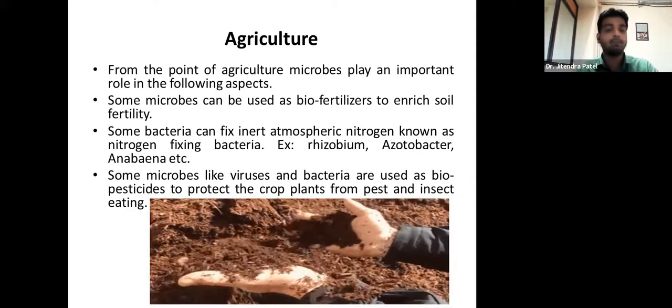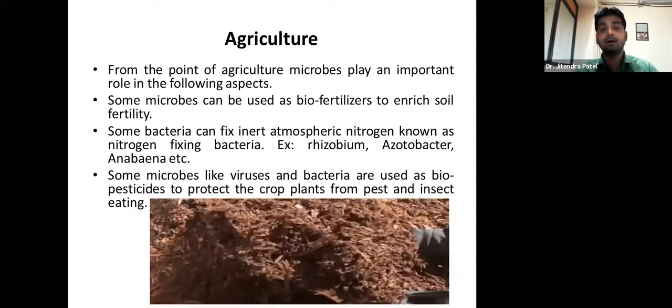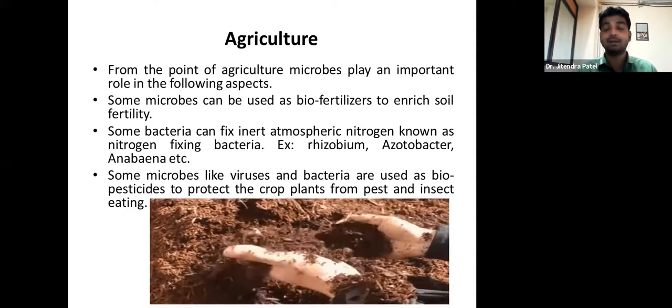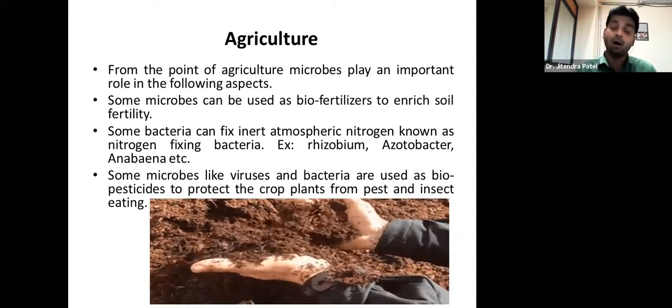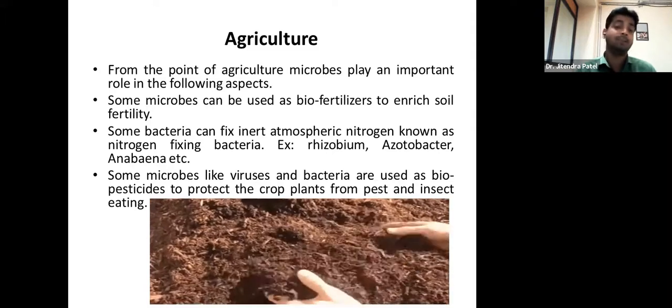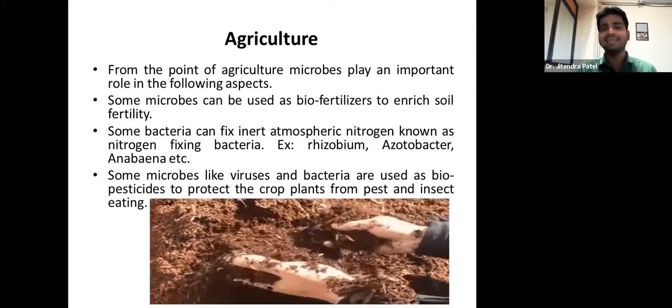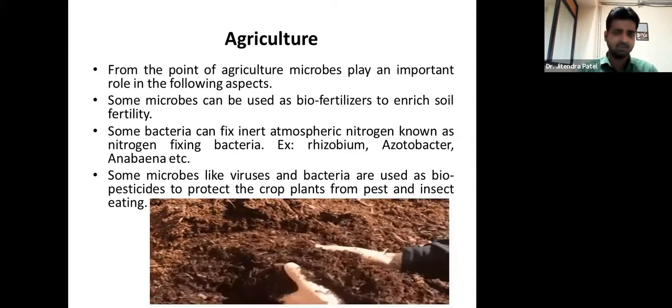So biopesticides can be prepared from microorganisms, and we can protect our medicinal plant as well as any crop from harmful microbes and harmful insects. That is what is mentioned for agriculture.